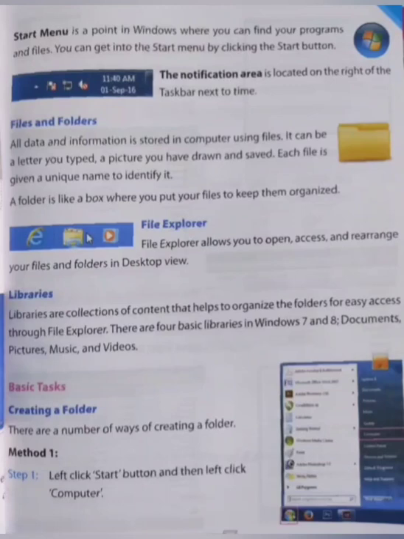First we will see creating a folder. There are a number of ways of creating a folder. Method 1: step 1, left click the start button. As soon as we left click on the start button, a menu will appear, and in that menu you have to left click on Computer.